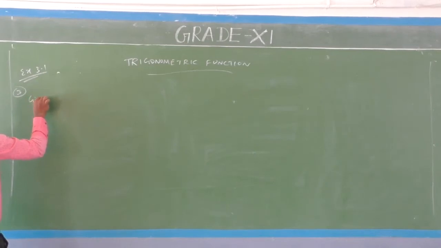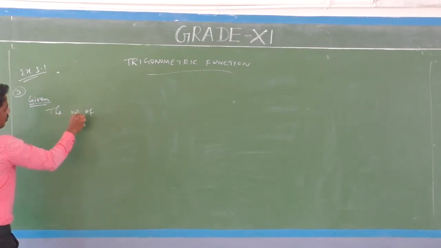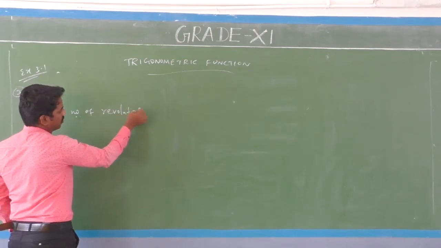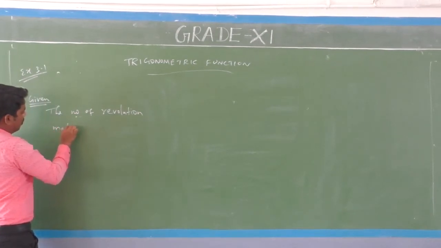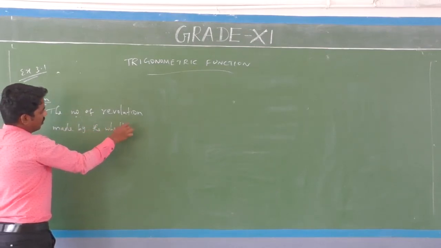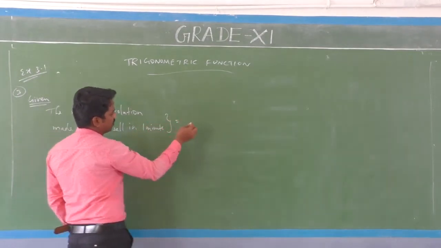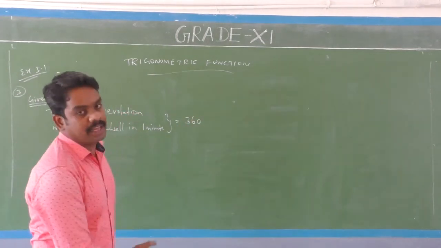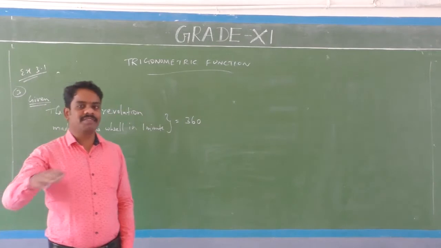Given: the number of revolutions made by the wheel in 1 minute is equal to 360 revolutions. This is the given information.